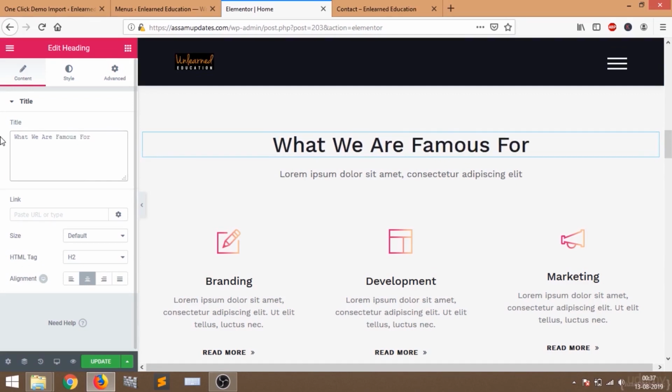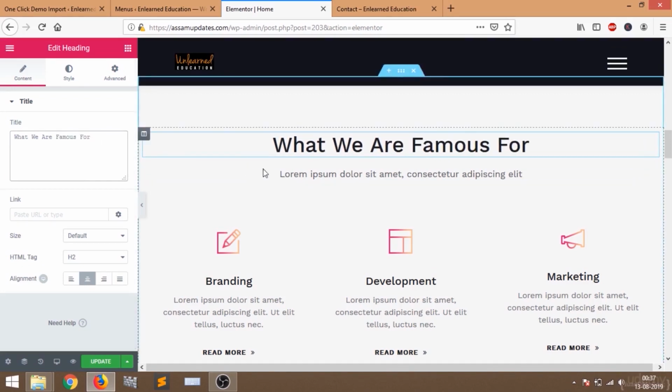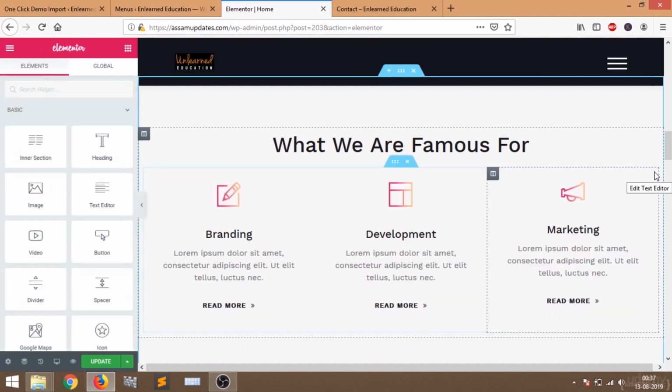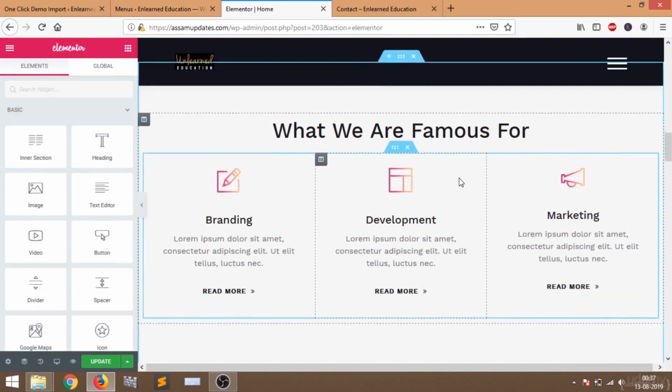I will write what we are famous for. Okay, and I don't want this small tagline, so I'm going to remove this. I will click on this edit button, and I will click the delete key on my keyboard. So now it's gone.